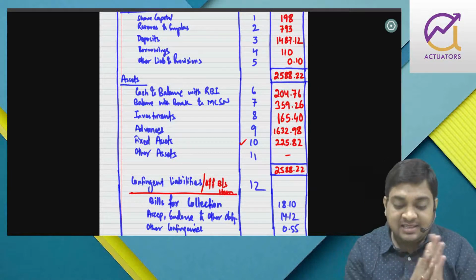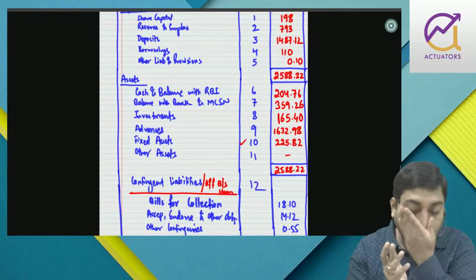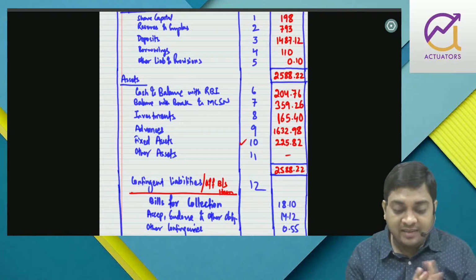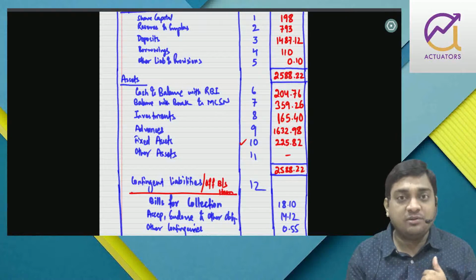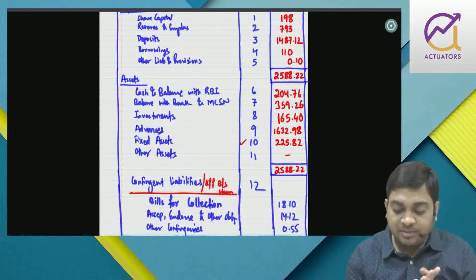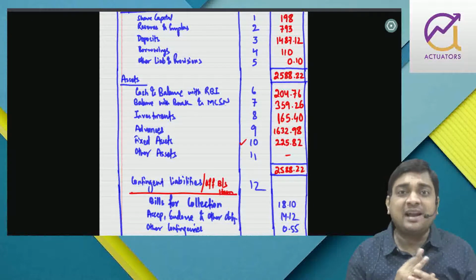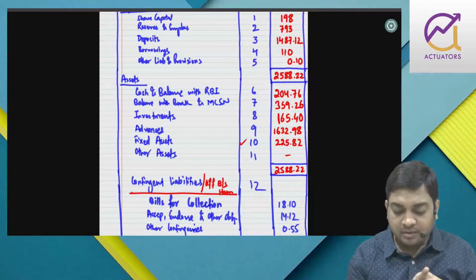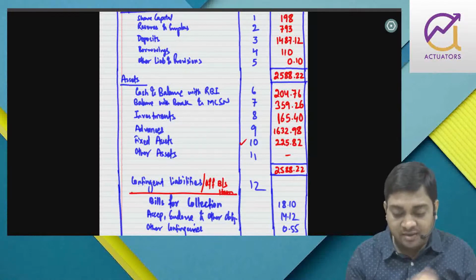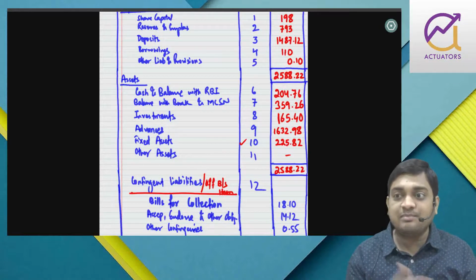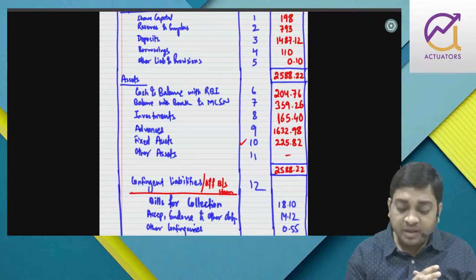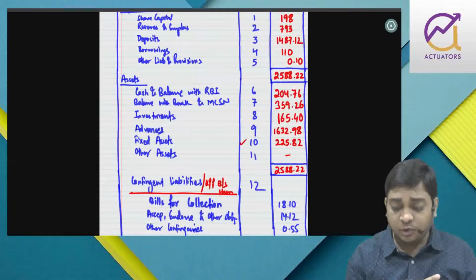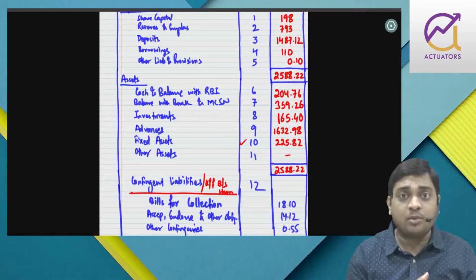If you practice this company final account, you know how to do it. In this, the P&L has been prepared because they have given you the net profit. So you have to simply prepare the balance sheet. Now in the exam, it is not expected that you are going to get a full-fledged problem of P&L and balance sheet. That is why we are not going to do that as of now. So till now the chapter is complete, and if you feel it is important, we will see the past year revision test paper. And if it looks like we have to, then we'll do one combined problem of P&L and balance sheet.